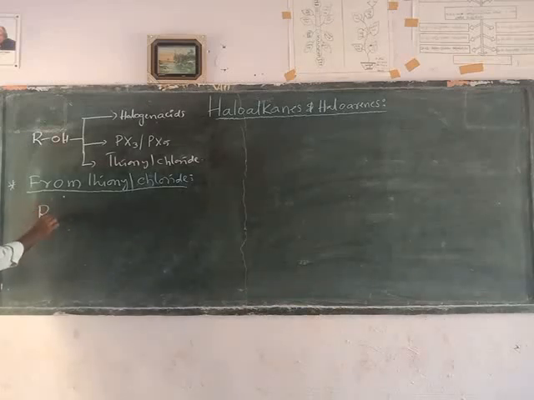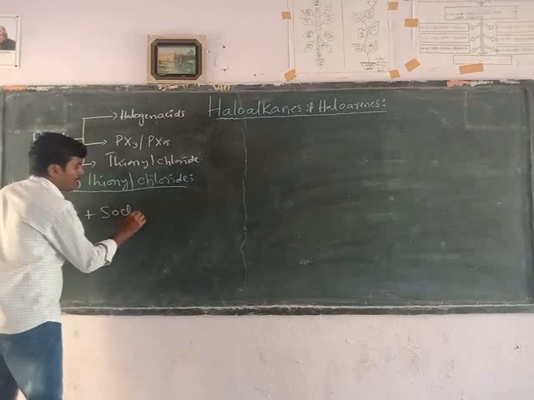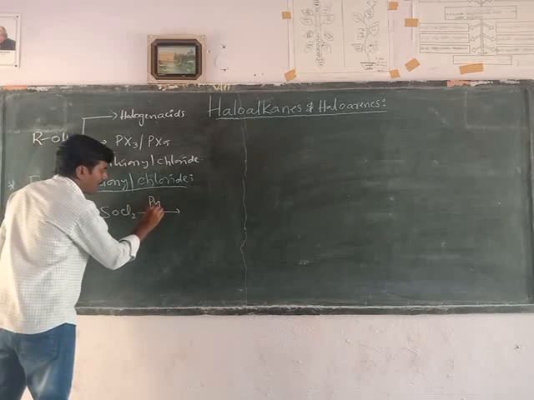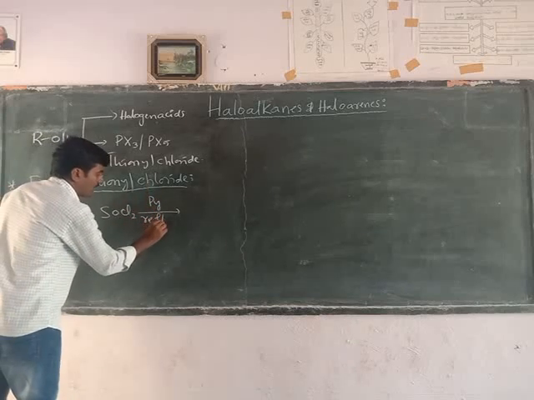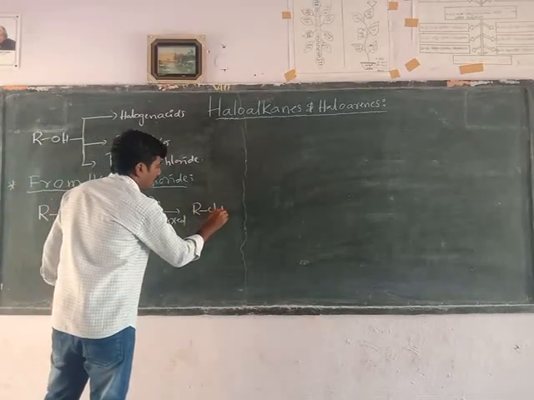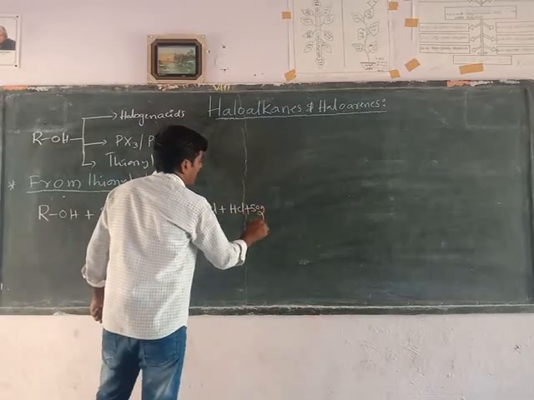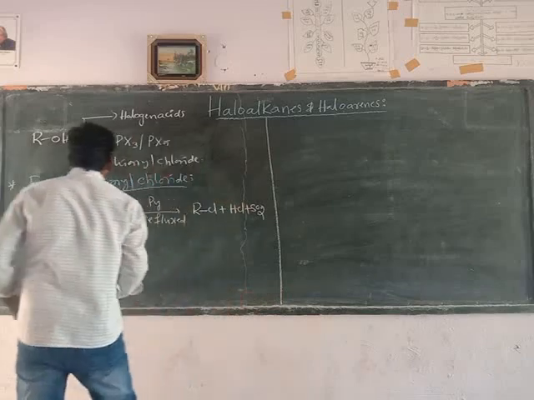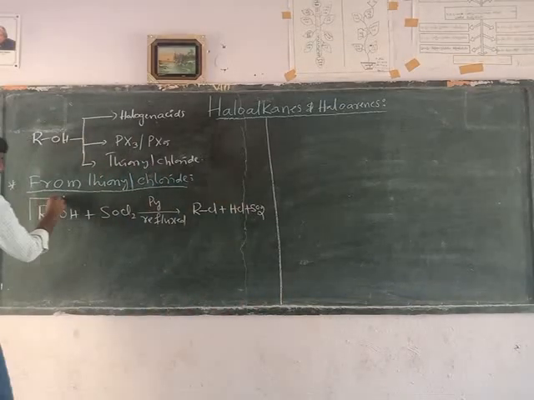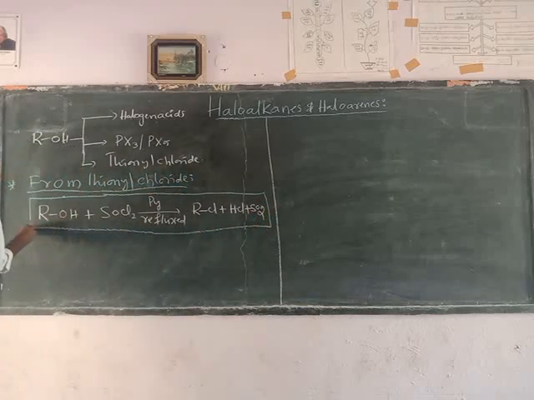The general equation: alcohol is refluxed with thionyl chloride in the presence of pyridine base to form alkyl chloride plus hydrogen chloride plus sulfur dioxide. This is the general equation for the preparation of alkyl chloride from thionyl chloride.